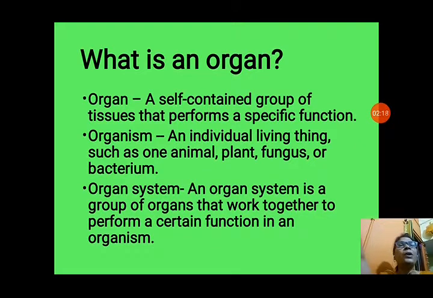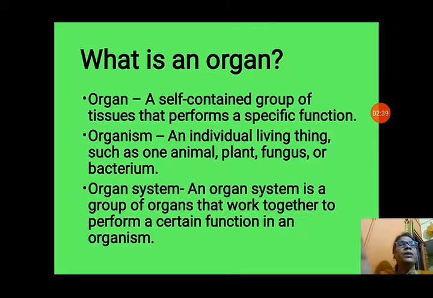Now, what is an organism? An individual living thing. An organ is present in an individual living thing, such as one animal. Any one animal is an organism. One plant is also an organism. Fungus is also an organism, or bacterium, that is unicellular. These are also organisms.